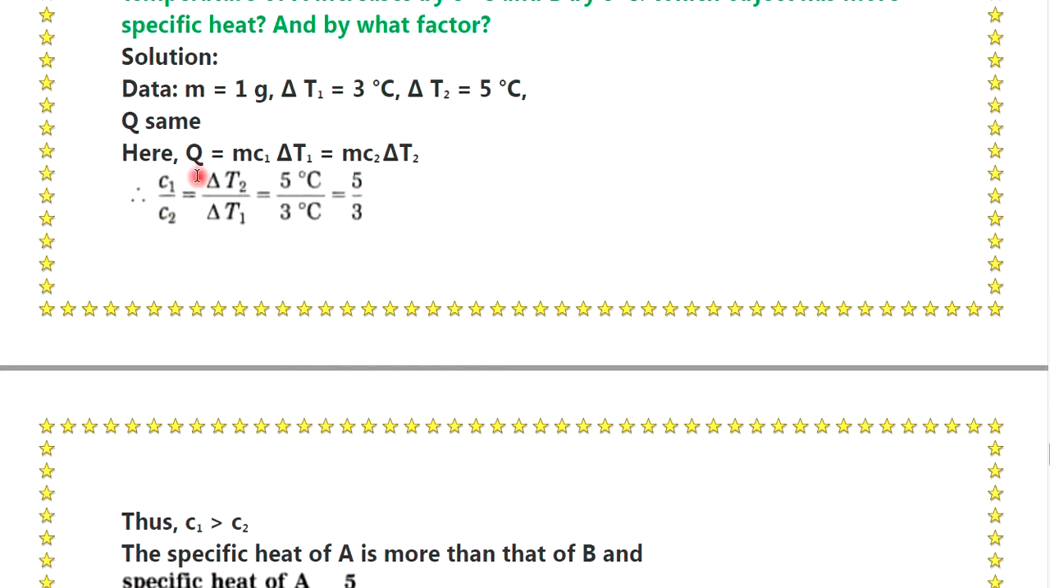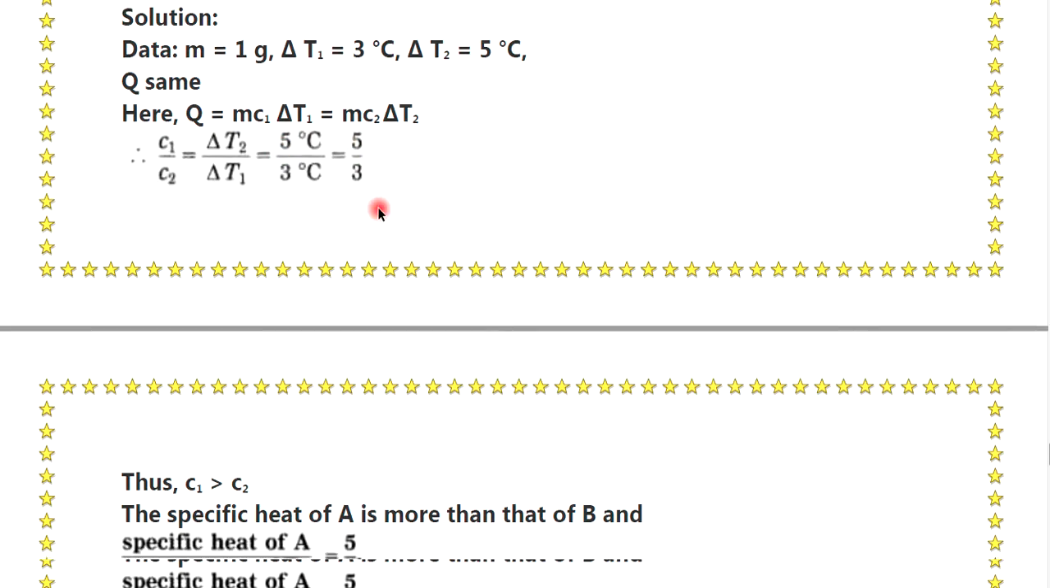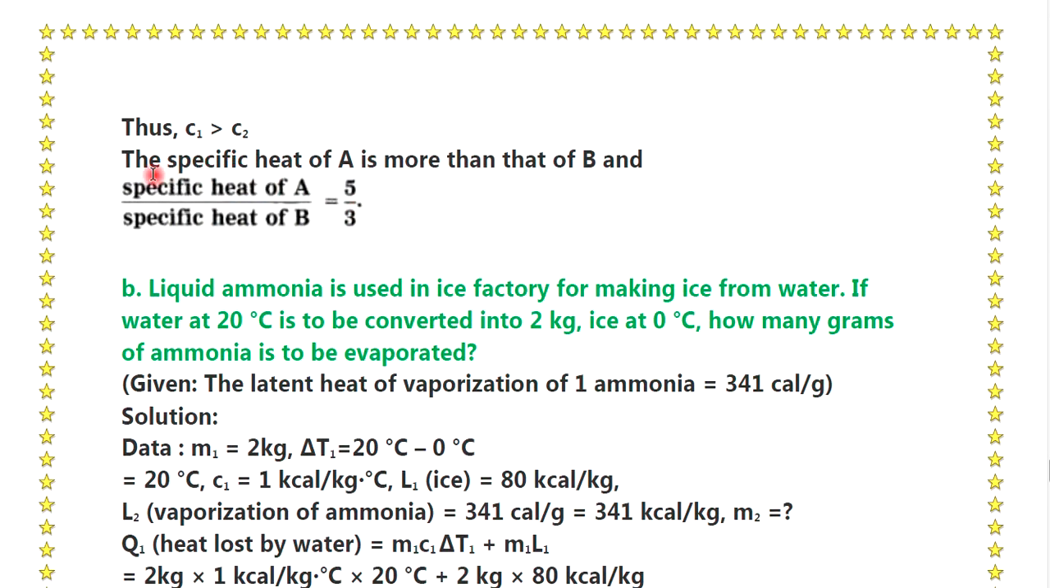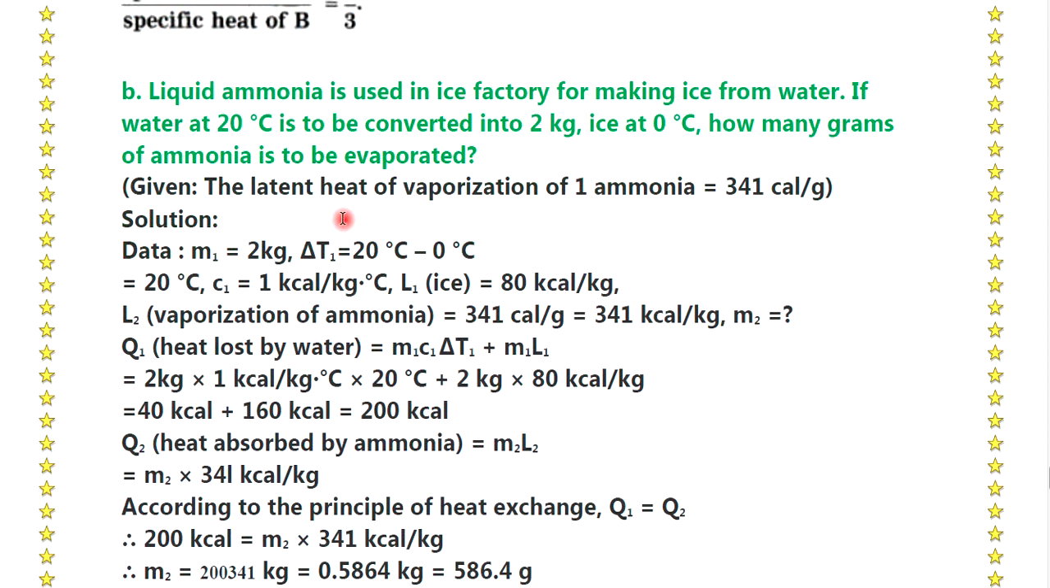Q is the same, here Q is m c1 delta T1, which is equal to m c2 delta T2. From the given equation, c1 upon c2 is equal to delta T2 upon delta T1, which is equal to 5 degrees Celsius upon 3 degrees Celsius. The ratio is 5 by 3. Thus c1 is greater than c2. The specific heat of A is more than B, and specific heat of A divided by specific heat of B is equal to 5 by 3.